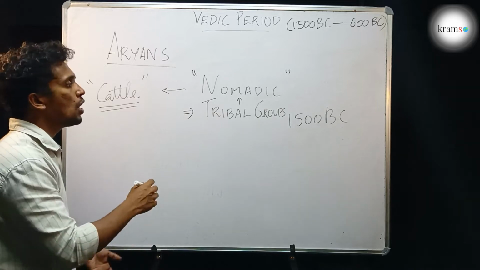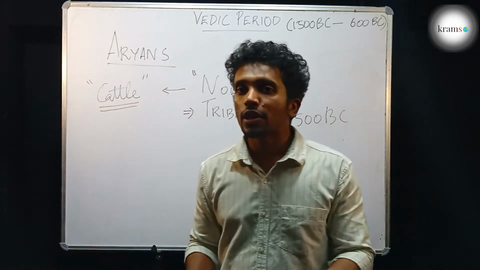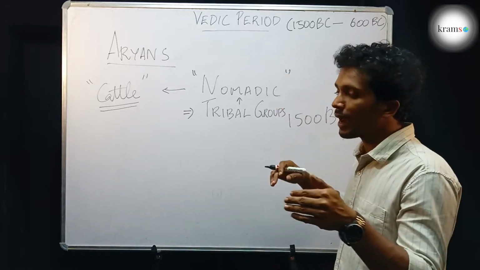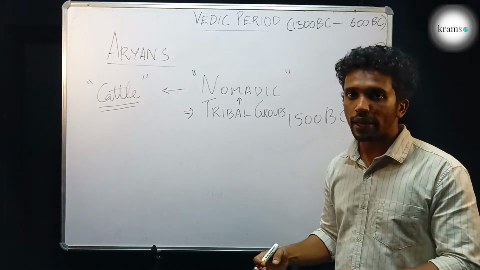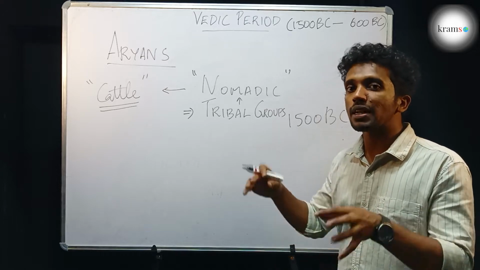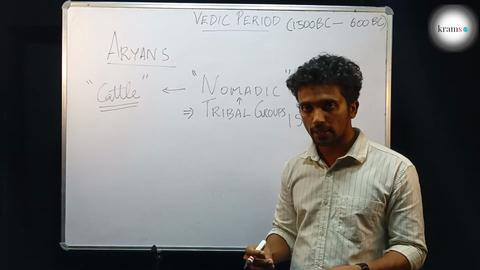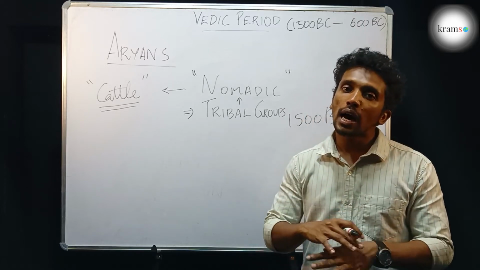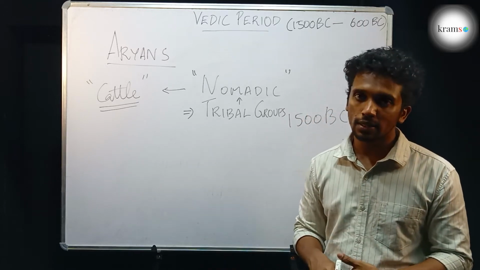Okay, so these people became nomadic in the first place because the places where they had originally lived maybe had desert conditions with less rainfall. The places where they used to live had large stretches of grasslands.